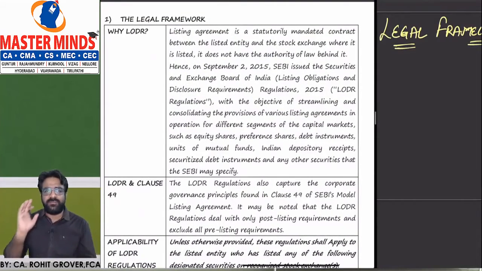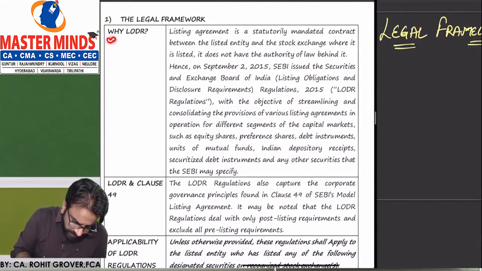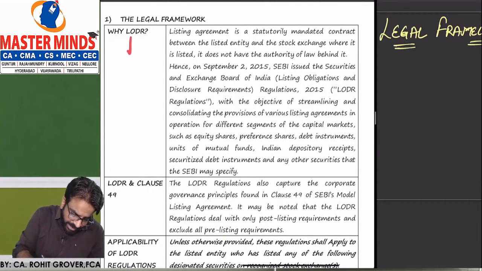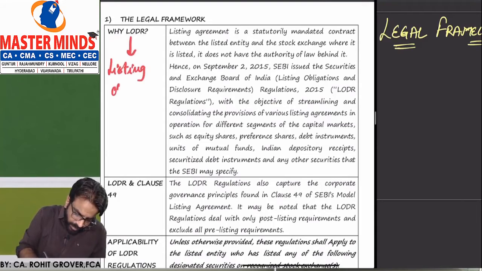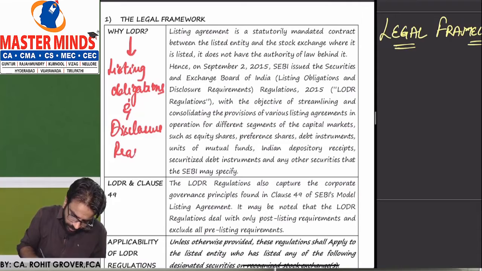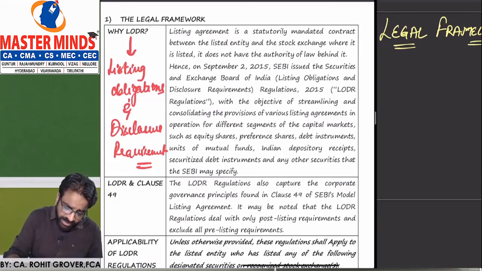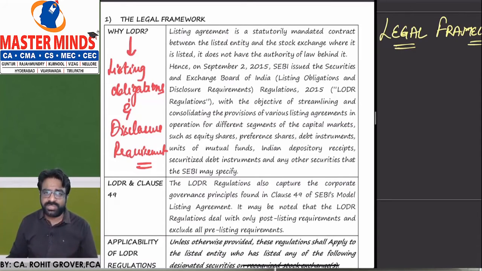So let us understand the legal framework of listing agreements. First, what do you mean by LODR? As I already told you, LODR stands for Listing Obligations and Disclosure Requirements.